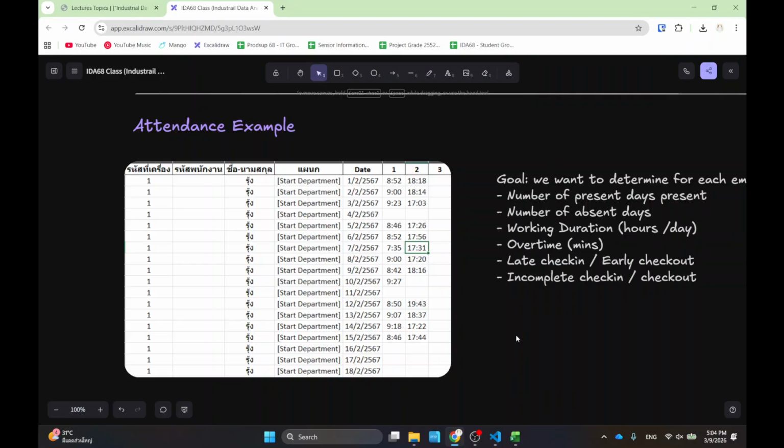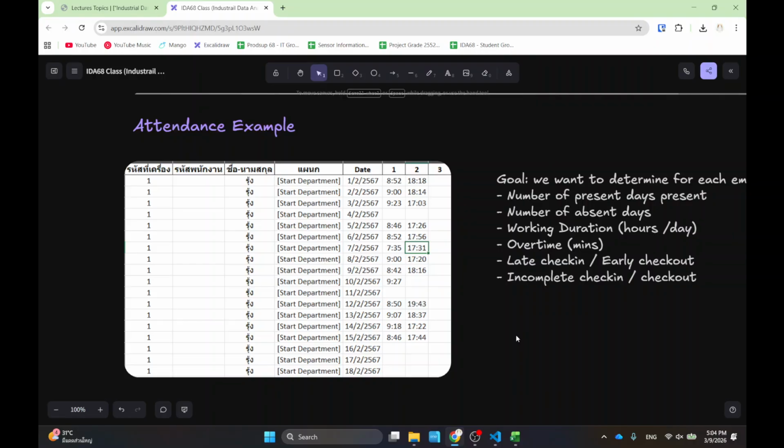So this is an example of how the data would look, right? You have the name, okay, and then there are dates in here, and then the time that the fingerprint was scanned. So as you can imagine, on a given day usually there will be 2 scans. The rule is, you come in the morning, scan one time, and then once before you leave, right?